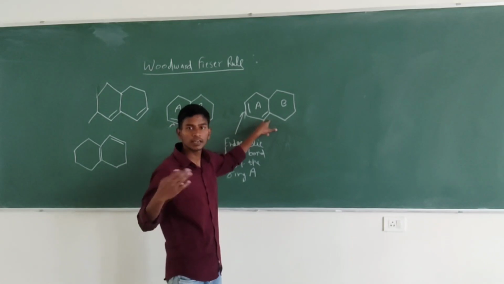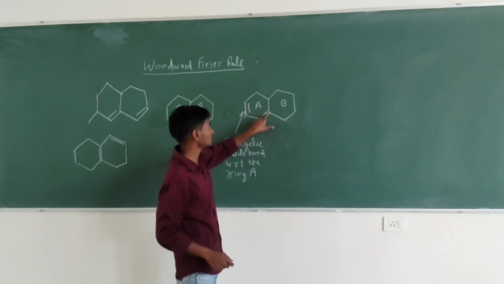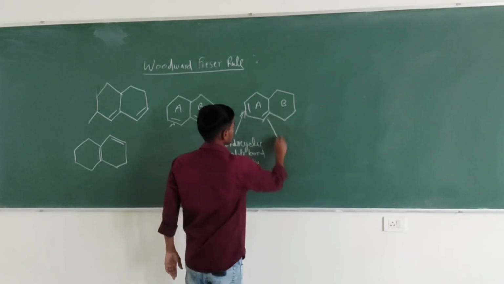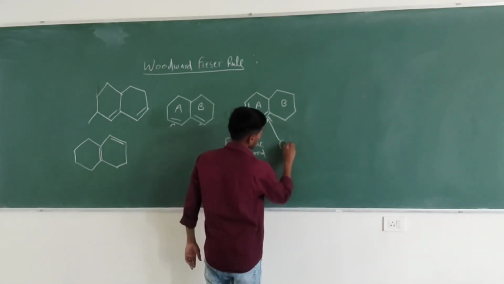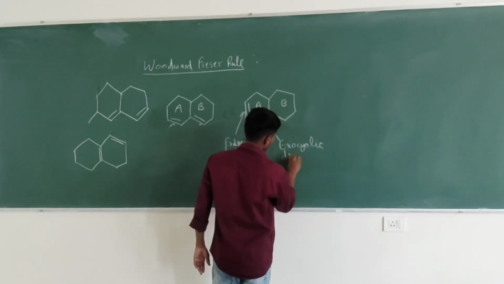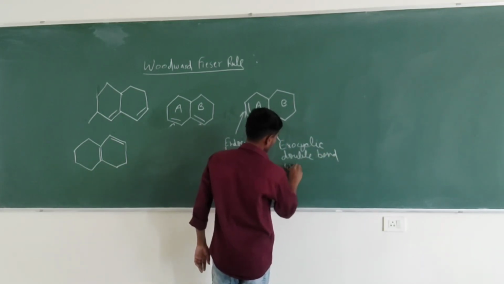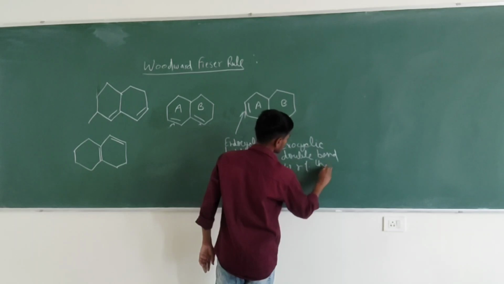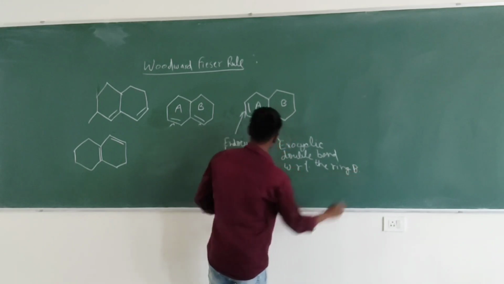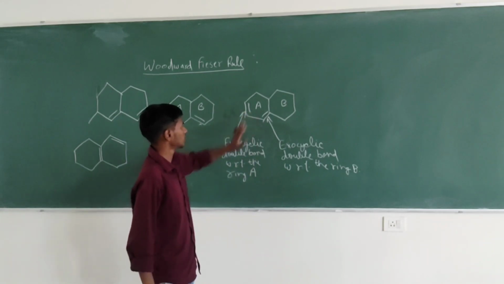At the same time, we can observe that this double bond is at the corner, or this is a part of the ring B, so it will be exocyclic with respect to the ring B. So this double bond is exocyclic double bond with respect to the ring B. And at the same time, both the double bonds are endocyclic with respect to the ring A.